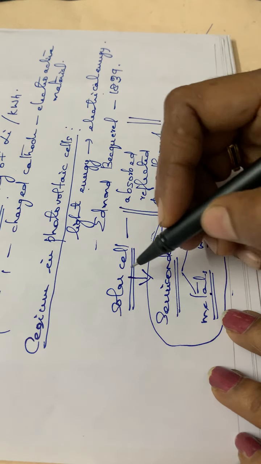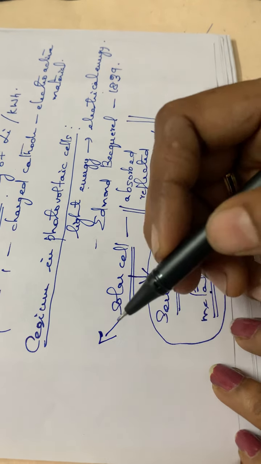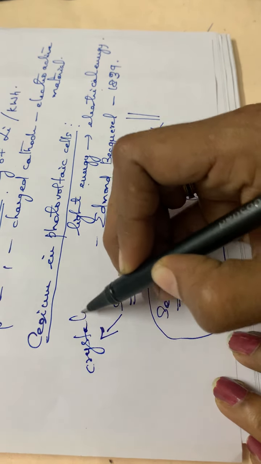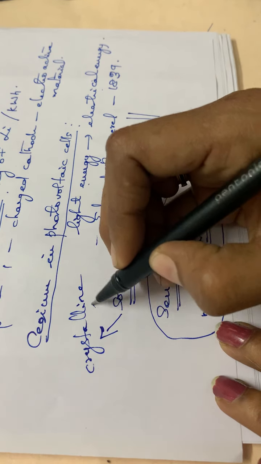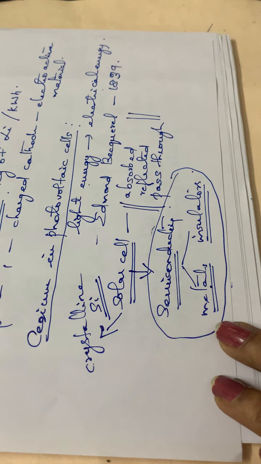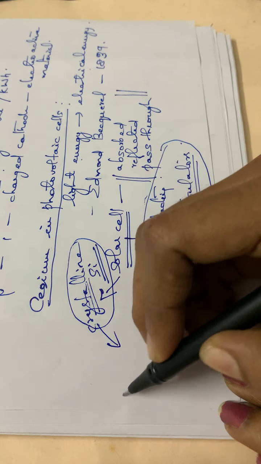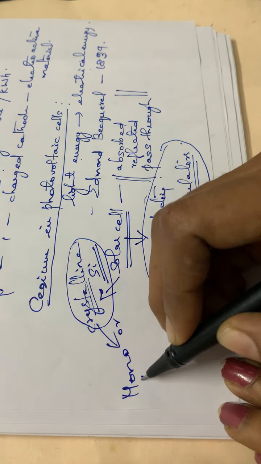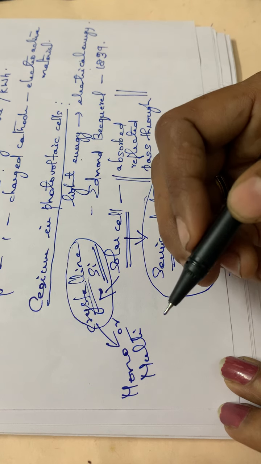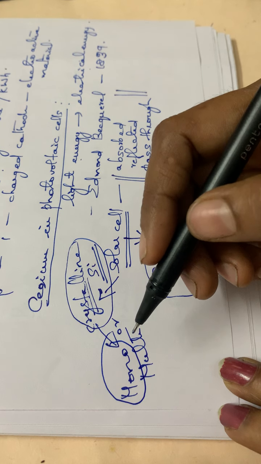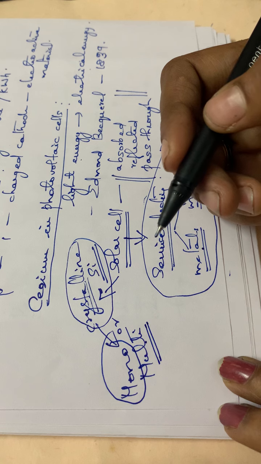Conventional solar cells are prepared with crystalline silicon atoms, and it can be monocrystalline silicon or multicrystalline silicon. Among these, monocrystalline solar cells have higher efficiency than multicrystalline solar cells.